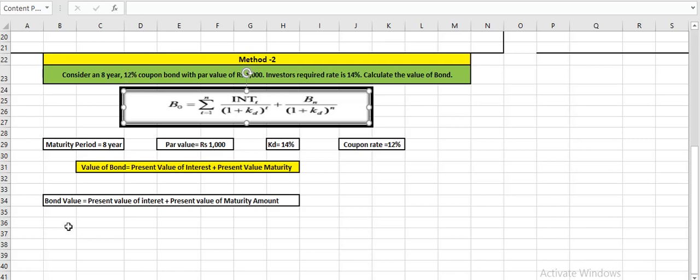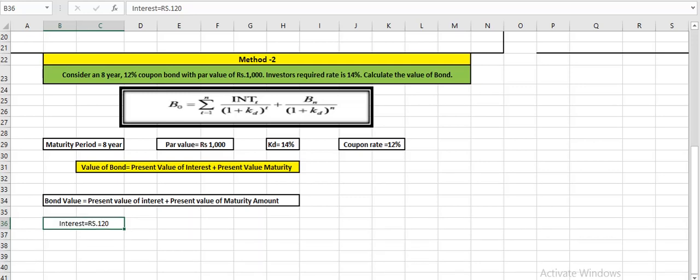Now as interest is an equal amount, interest equals rupees 120, which is fixed, and to find the present value of a fixed amount, we consider present value of annuity. So we can apply the present value annuity formula. This first part is interest multiplied by the annuity factor for expected rate and number of years, and for the lump sum amount the investor is receiving only once, so we use the present value single factor for the 8-year period.